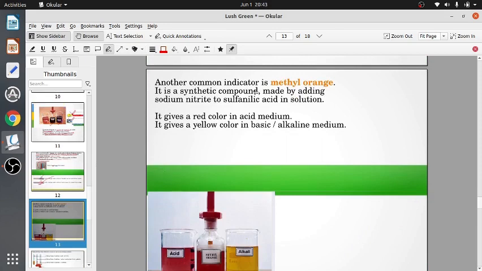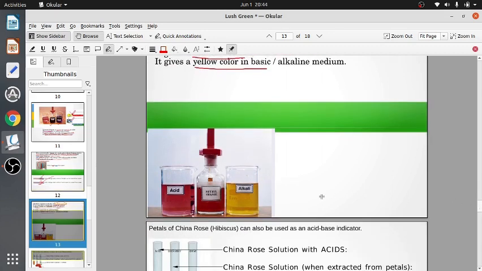Another common indicator is methyl orange. It's a synthetic compound made by adding sodium nitrite to sulfanilic acid. It means it's not extracted from plant or animal. It has to be made in the laboratory. In acid medium, methyl orange gives a red color, and in basic or alkaline medium, it gives a yellow color.